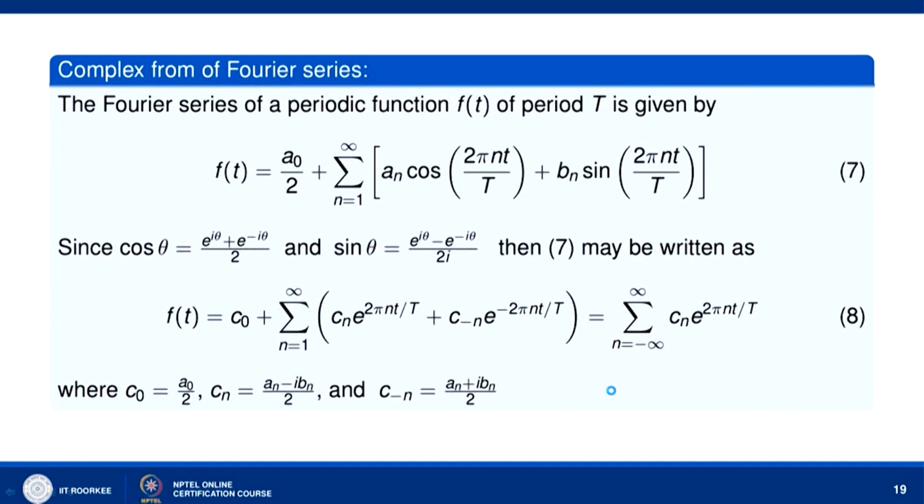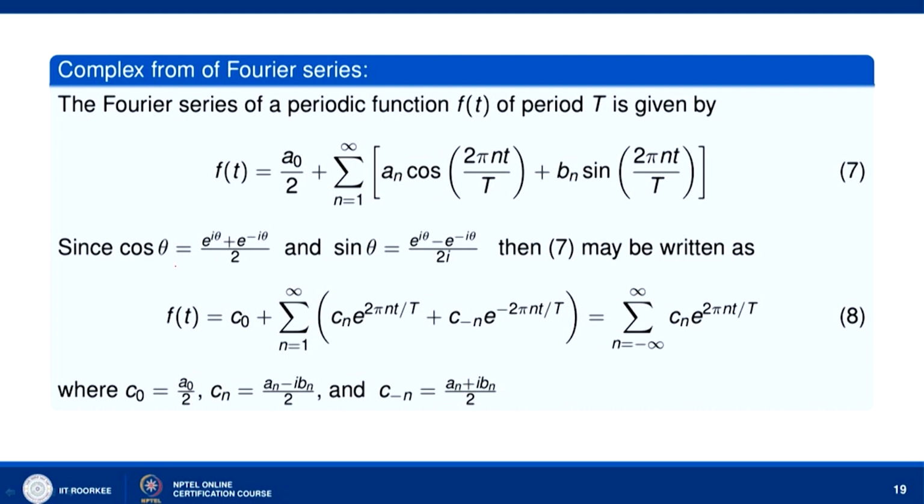Now, let us come to the complex form of the Fourier series. The Fourier series of a periodic function f(t) of period T is given by f(t) equal to a₀/2 plus the sum from n equal to 1 to infinity of a_n cos(2πnt/T) plus b_n sin(2πnt/T).